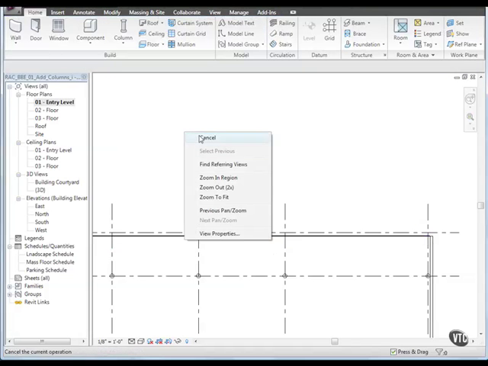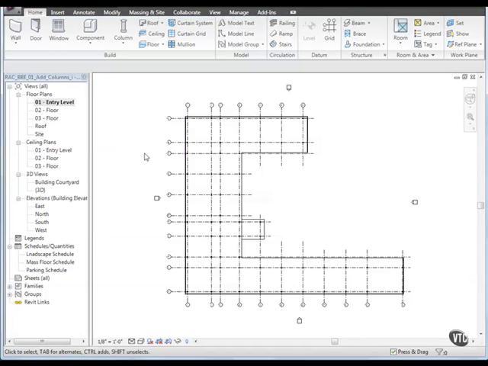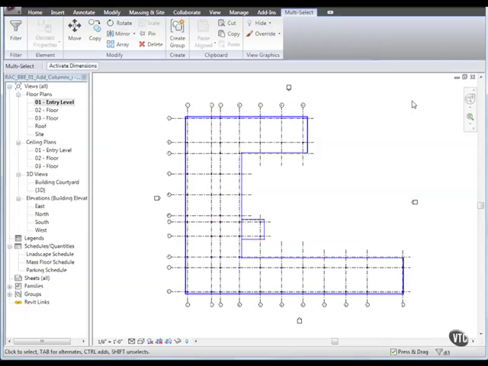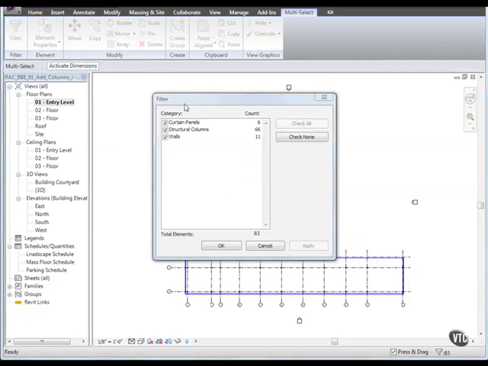Next, we will modify column height. Using a selection box, select the entire floor plan. Then, from the Filter panel, click Filter. In the Filter dialog, click Check None, and then under Category, select Structural Columns and click OK.